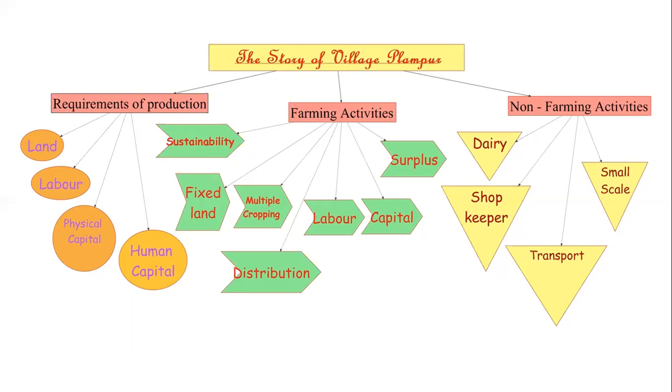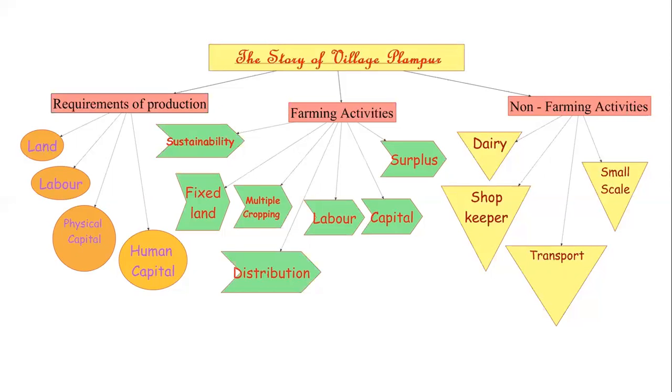We saw how the land is fixed. And since the land is fixed, how can we increase the production from it? Because in Palampur, all the possible land is under cultivation. So we saw we can use multiple cropping, we can use new techniques and farming methods, and we also see the use of HYV seeds.